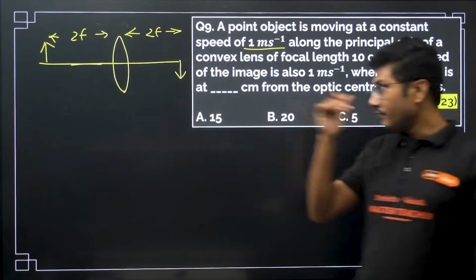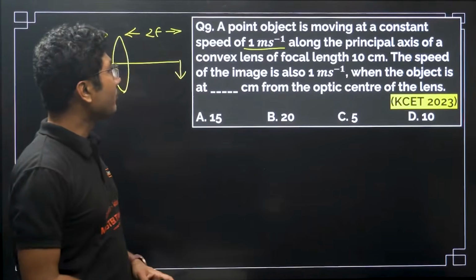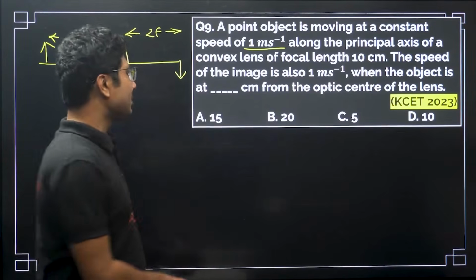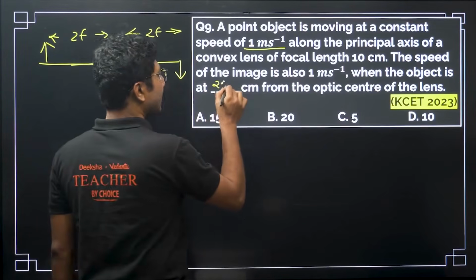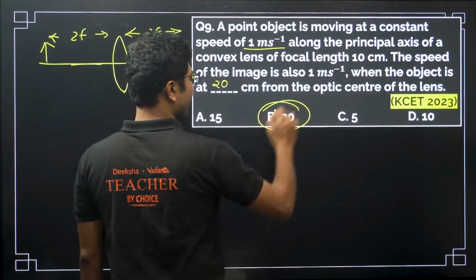So if these distances are equal, then only it will move with the constant speed. Now focal length of the lens is given as 10 centimeter, so the object must be at 20 centimeter, image will also be at 20 centimeter, so the correct answer is 20.